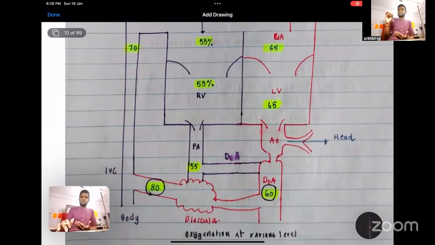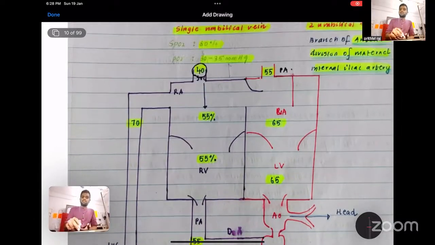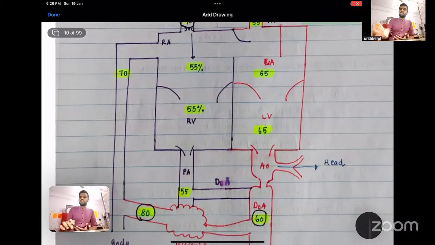So this is the saturation percentage. From the placenta, it goes via the umbilical vein into the ductus venosus. Before reaching the IVC, the saturation is 80 percent. In the IVC, it is 70 percent. In the right atrium, because of mixture with deoxygenated blood from the coronary sinus and the SVC, it is 55 percent. But as I said, the oxygenated blood will bypass the right atrium with the help of the foramen ovale, with the help of the streamlining which I showed in the previous slide. So the left atrium will have 65 percent, the left ventricle will have 65 percent, and from the aorta it will go to the head. So the head and the brain receive 65 percent oxygenated blood.